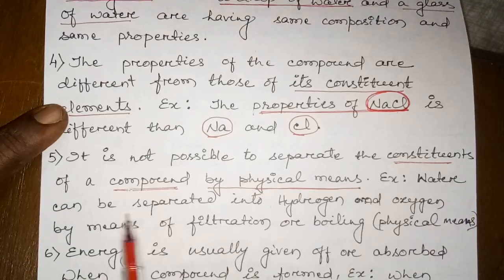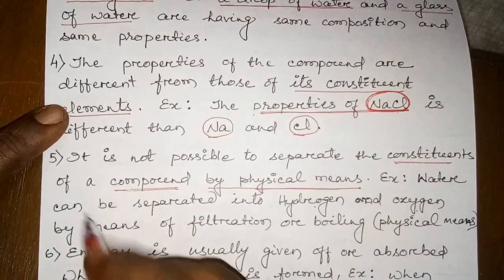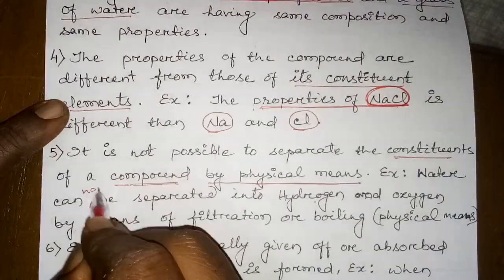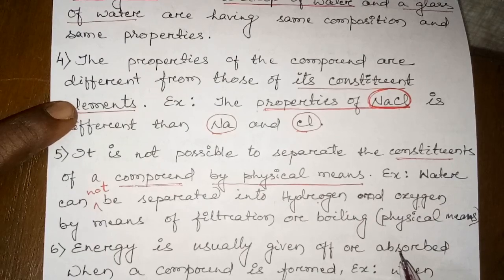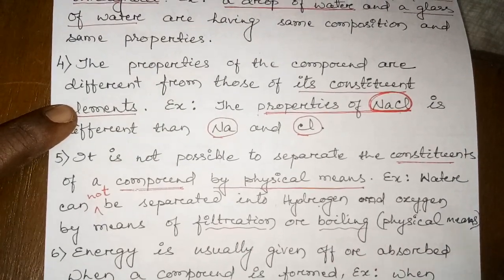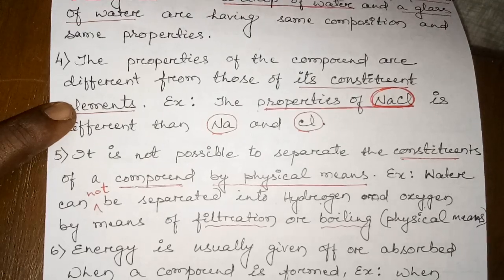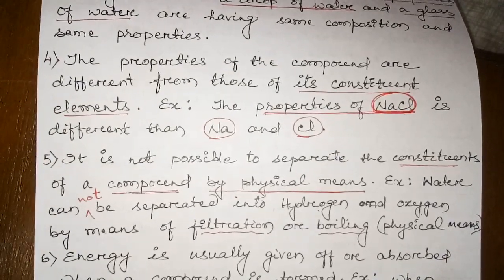Example, water cannot be separated into hydrogen and oxygen by either filtration or any physical means like boiling. You cannot separate hydrogen and oxygen from water by these.